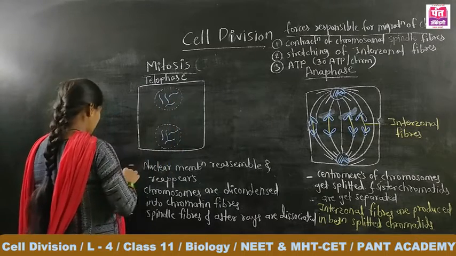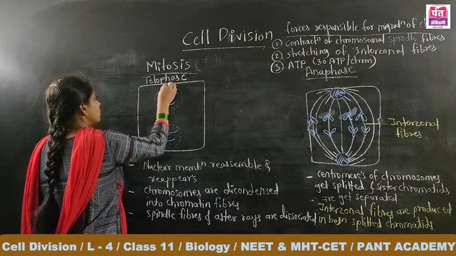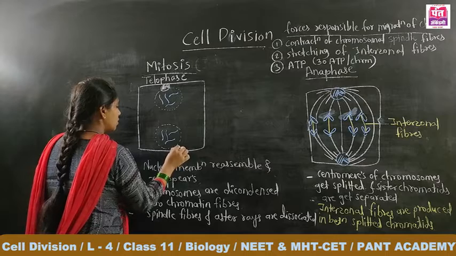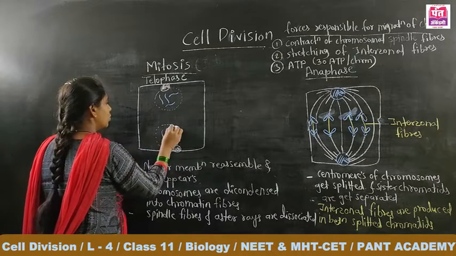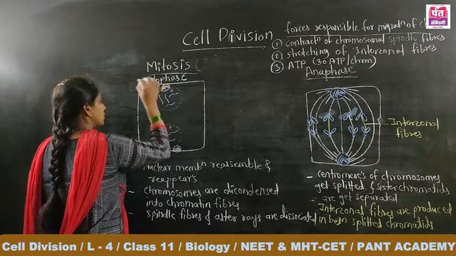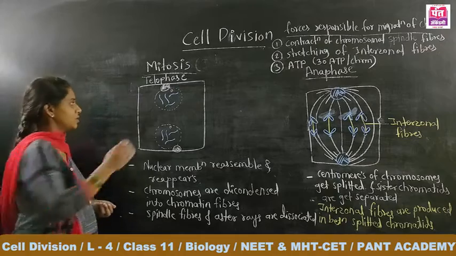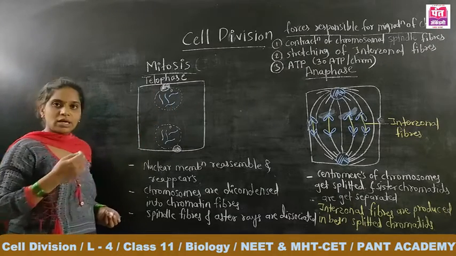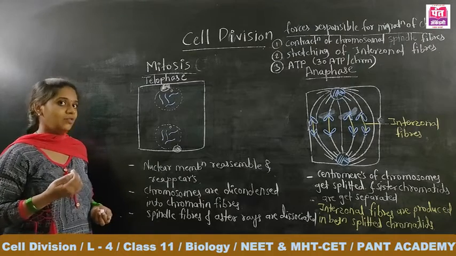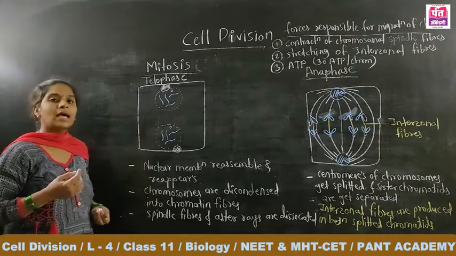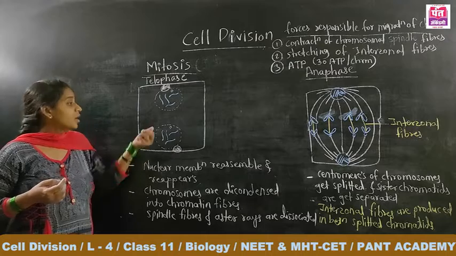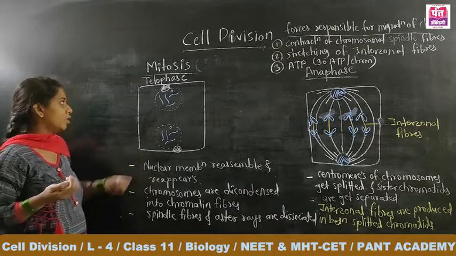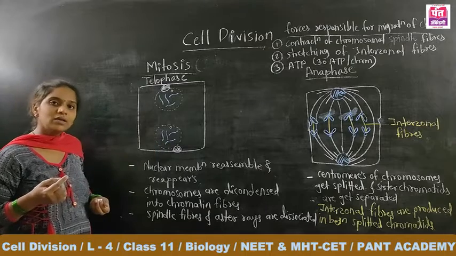Again here it contains one centrosome, and here is another centrosome. The nucleolus reappears here. In the prophase, the nucleolus disappears. Here the nucleolus reappears, the nuclear membrane reappears, the chromosomes are decondensed into chromatin fibers, and the spindle fibers and the aster rays also dissociate or disappear. And so the structure is looking like that.